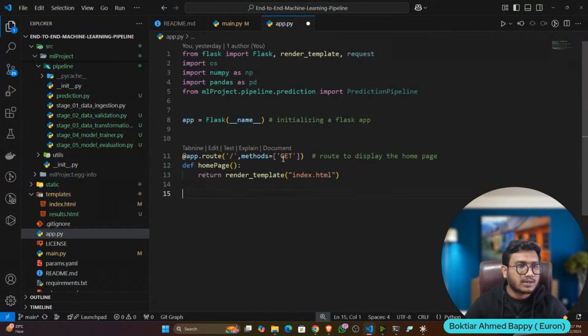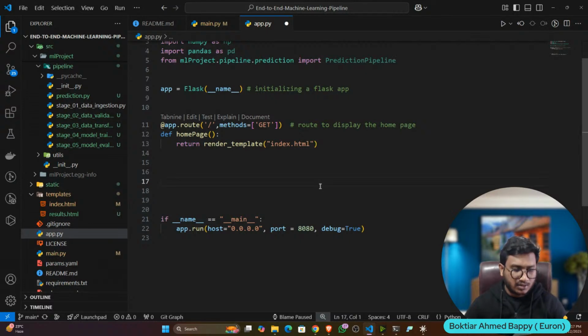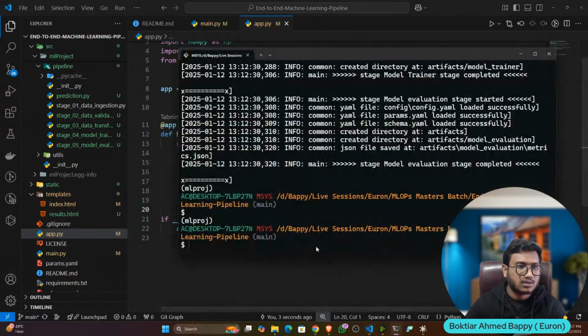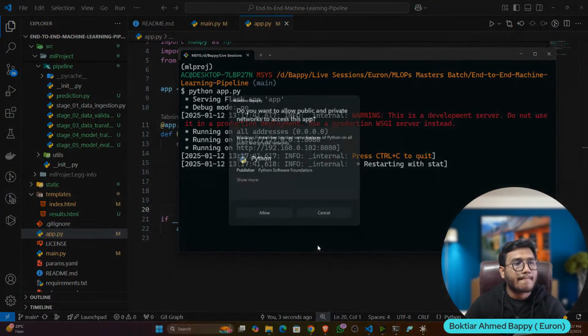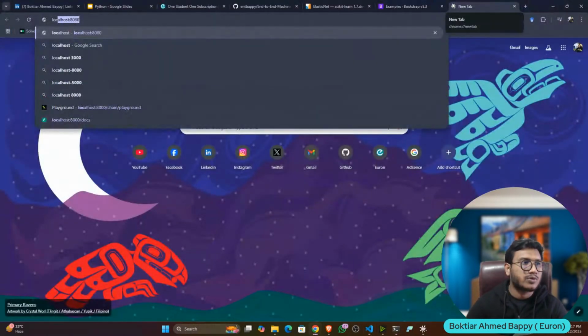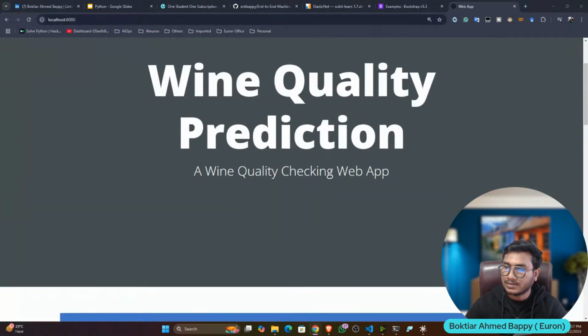So now let's load the home page and see how my application will look. So let's initialize my application. So I'm running on localhost and port number 8080. So let's initialize, python app.py. I'll open localhost port number 8080. So this is your application, guys. I hope you can see.